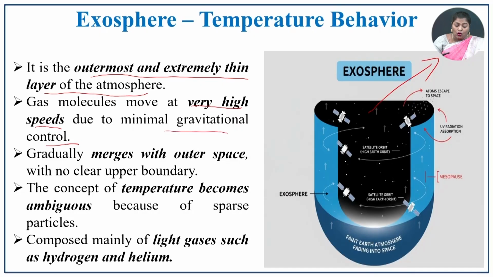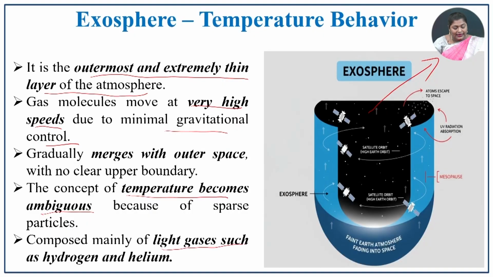There is no clear upper boundary for this exosphere, and the concept of temperature becomes ambiguous. So, there is no clear-cut temperature pattern for this layer, because of sparse particles. So, sparse particles will be there in this layer. That is the main reason for the ambiguity. It is composed mainly of light gases such as hydrogen and helium. In the atmospheric evolution, we have come across the composition of the atmosphere, where in the initial stage hydrogen and helium were the major gases found in the atmosphere.